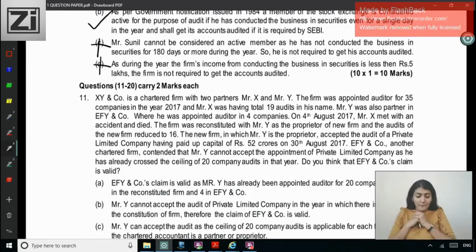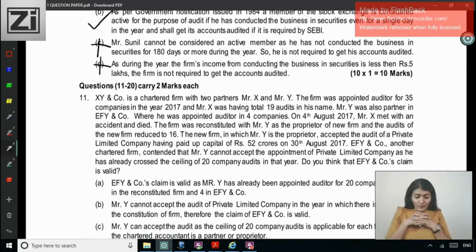XY and Company is a chartered accountant firm with 2 partners, X and Y. The firm was appointed auditor for 35 companies in 2017, and X signed a total of 19 audits in his name. Right, so two partners, total 35 audits, what they can accept is 40, and one partner out of that is signing the 19.